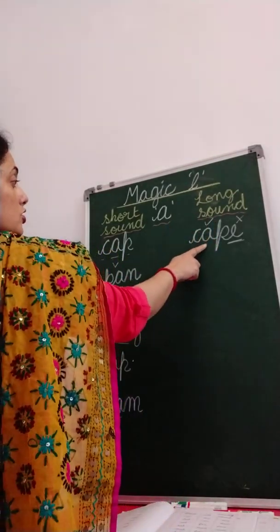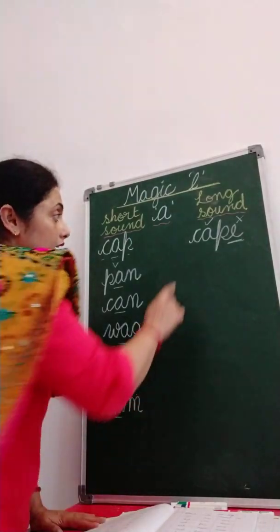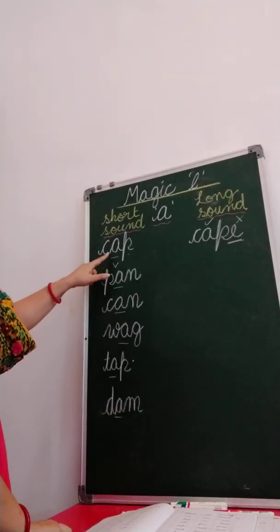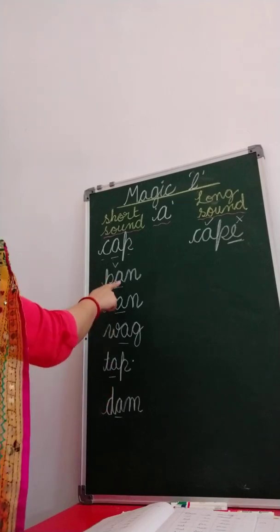So what is the long sound of this? A. What is the long sound? A. Ka, a, pa, cape. And here we have only one vowel, so we are calling it ka, ap, cap.